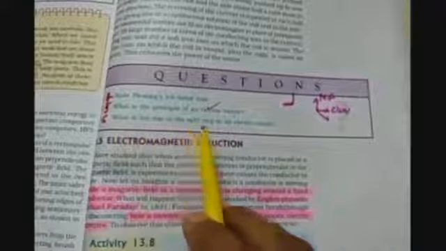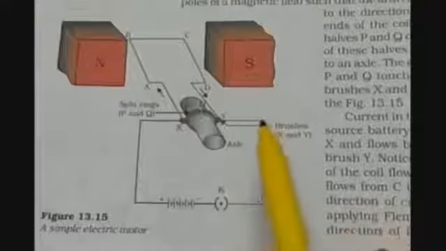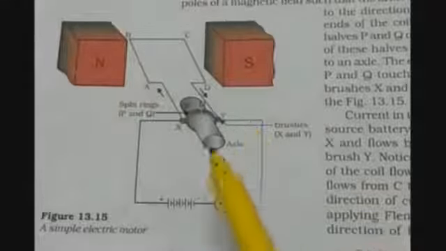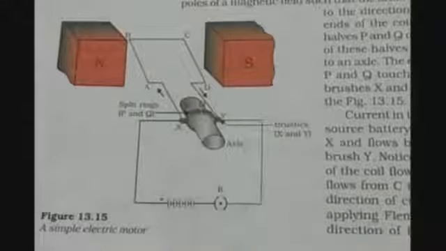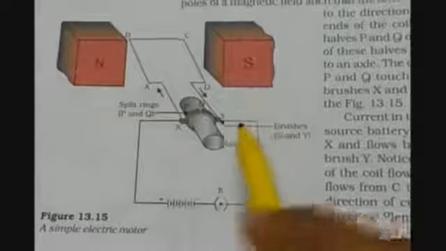Question number 6 is, what is the role of the split rings in the electric motor? So dear students, while answering the question, I am taking the help of your NCERT book. So the diagram given on page number 232 in the topic electric motor is here.